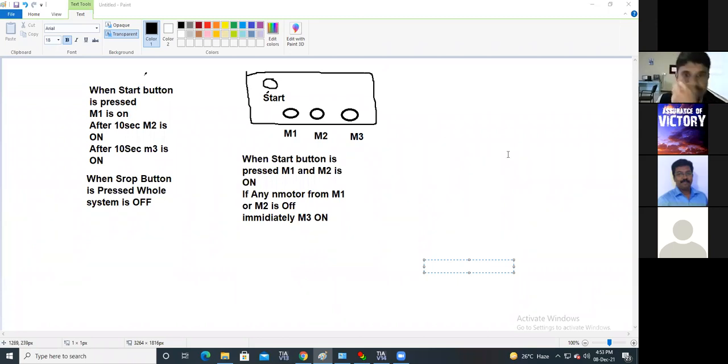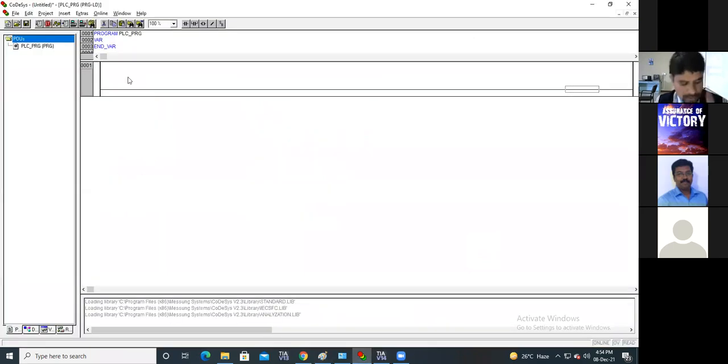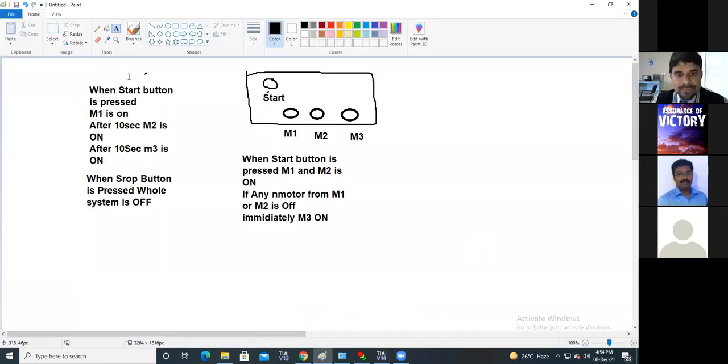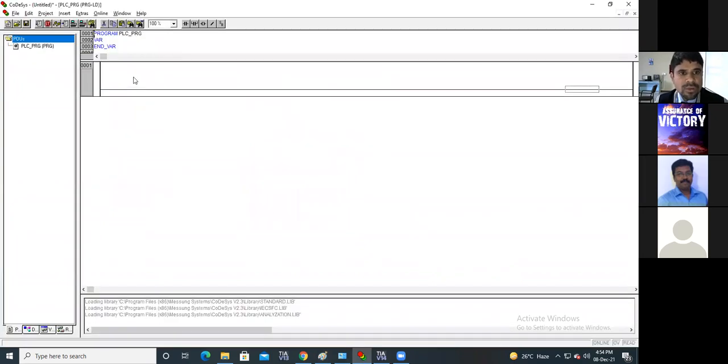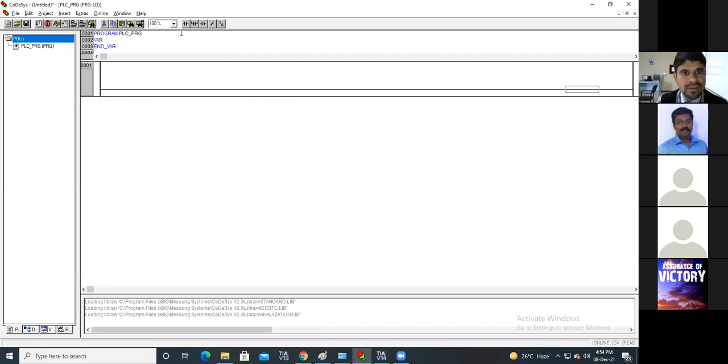Yes, any progress? Okay, see, let me solve it. When the start button is pressed, M1 and M2 are on. Now, start button pressed means what? It is a push button. Now always use a latch.